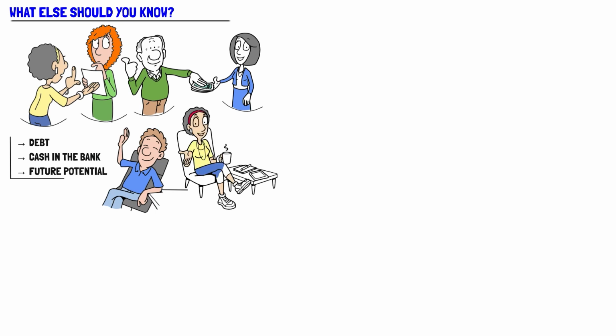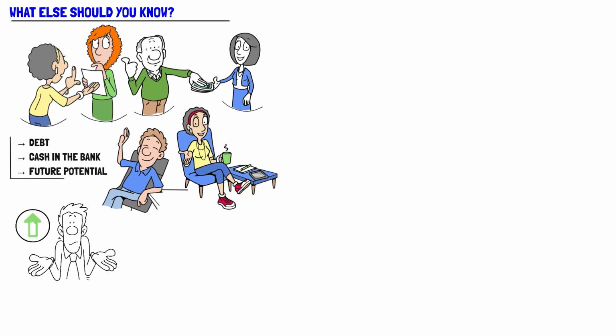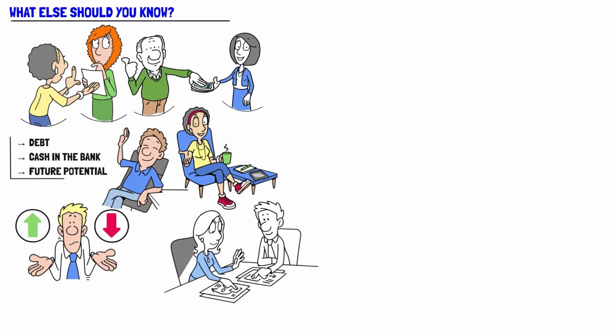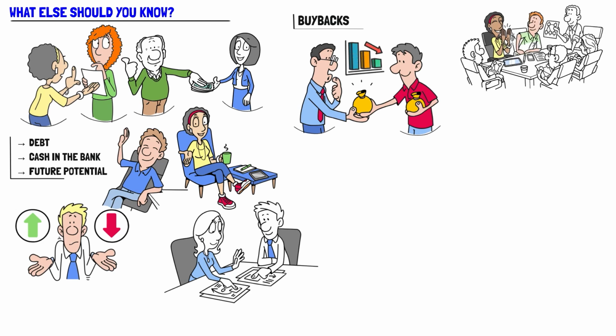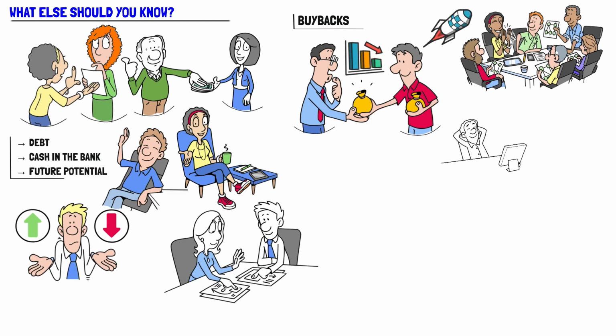And remember, market cap depends on both the share price and the number of shares. Companies can change the number of shares in circulation. Buybacks. Sometimes companies use their profits to buy back their own shares from the market. This reduces the total number of shares available. Even if the share price stays the same, fewer shares mean the ownership is concentrated among the remaining investors, often boosting earnings per share and potentially supporting the share price.